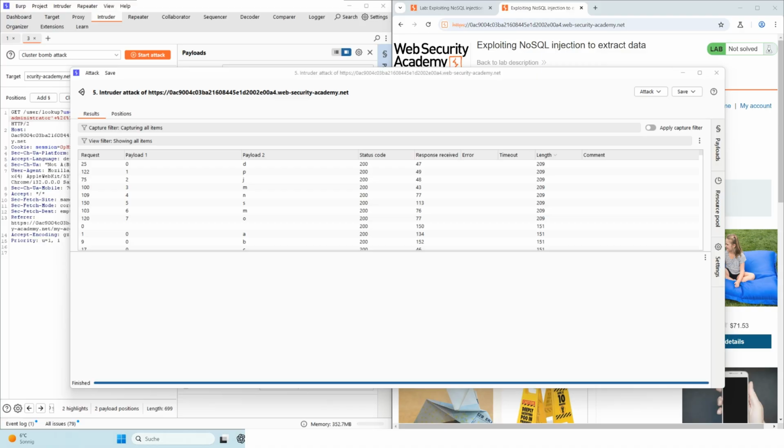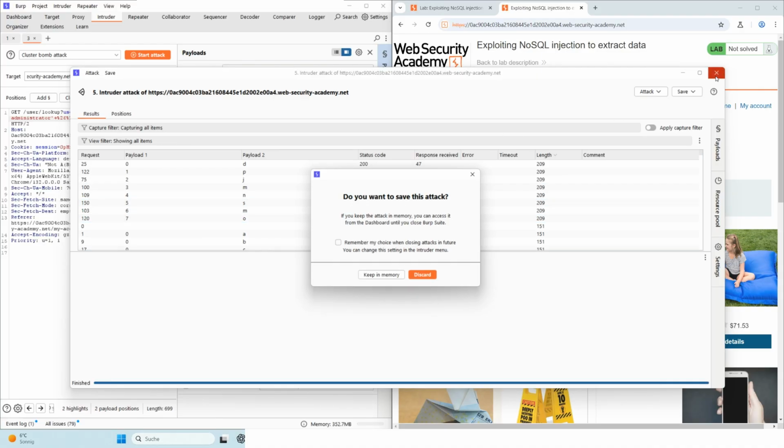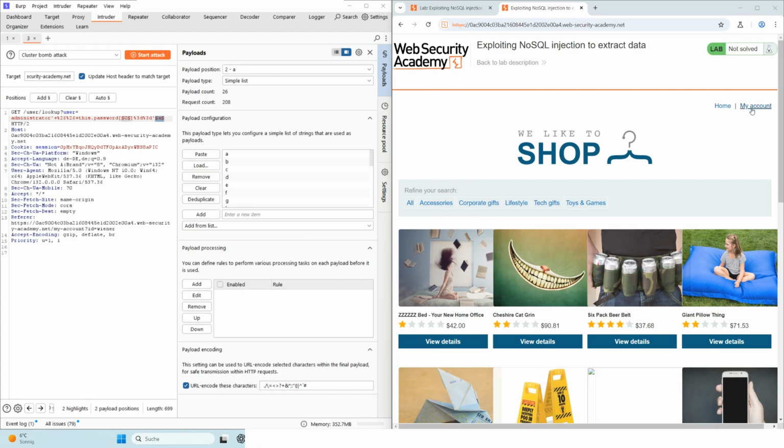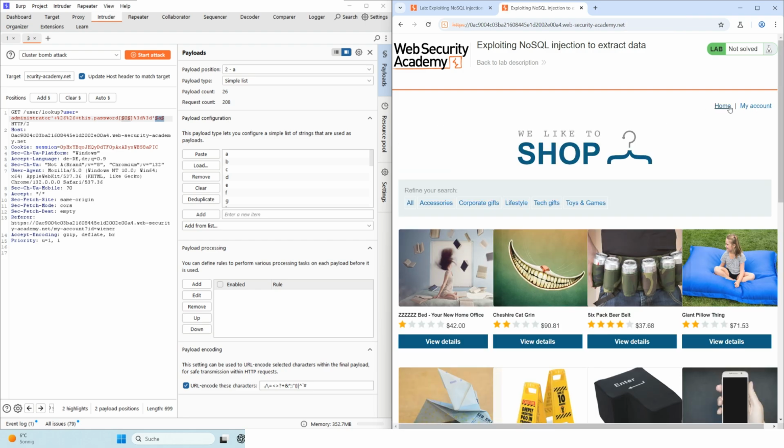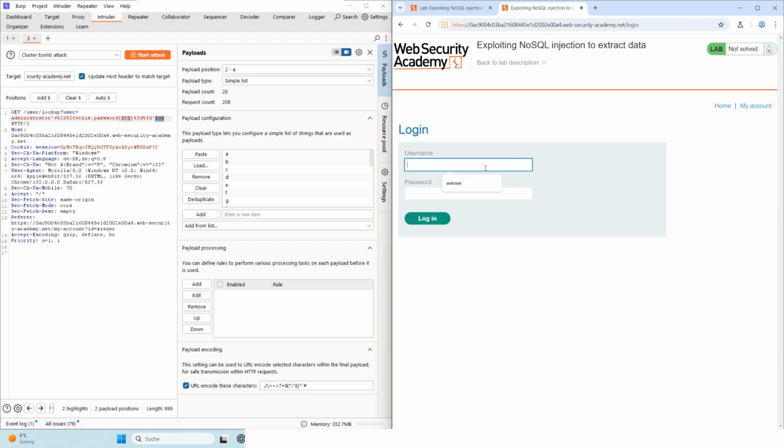Now we will use the password to log in as the administrator. Switch to your browser and log out the user wiener. Now use the user administrator and the identified password to log in.